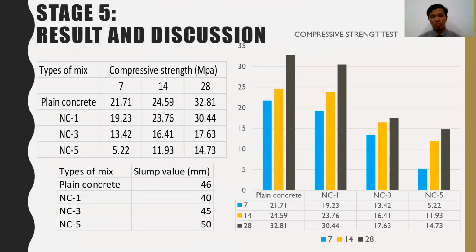But for the concrete with 3% and 5% pomade replacement, there is a loss of strength. We can see from the graph, 17.63 MPa for 3% pomade replacement, and 14.73 MPa for 5% replacement.